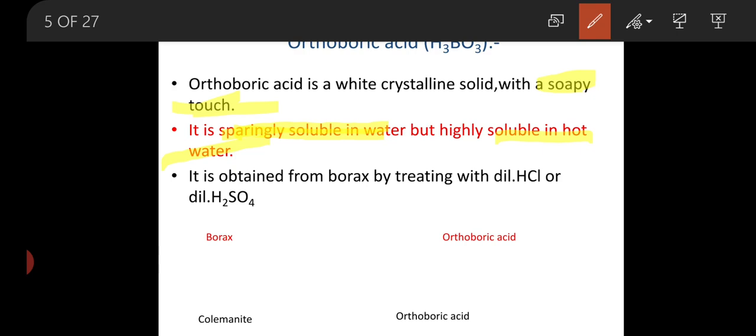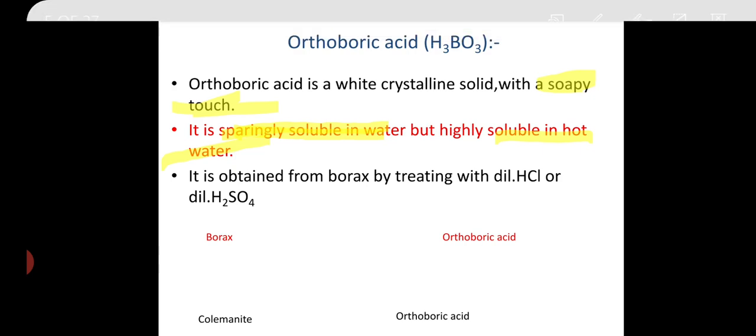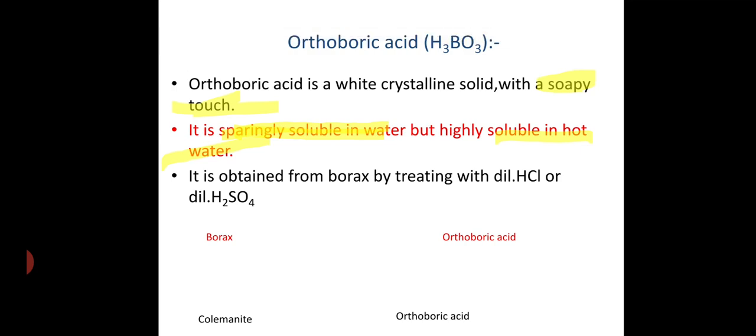Second property of orthoboric acid can be explained as it is obtained from borax. Just now we have seen this reaction. Borax, Na2B4O7, reacting with sulfuric acid or another mineral acid, nothing but HCl, gives the corresponding orthoboric acid by a hydrolysis reaction. This is the second type of reaction.